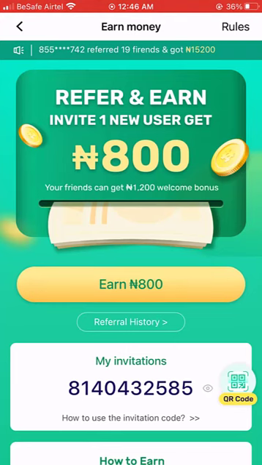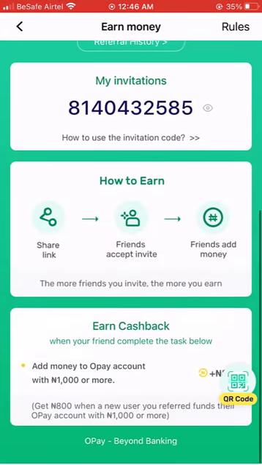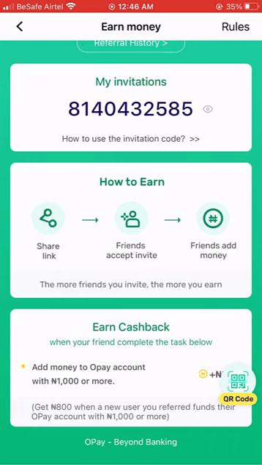But for you to get the 800 naira, this person has to complete the registration process and make a deposit of 1,000 naira into their Opay account. Then you automatically get 800 naira, and the person also gets 1,200 into their own Opay account.